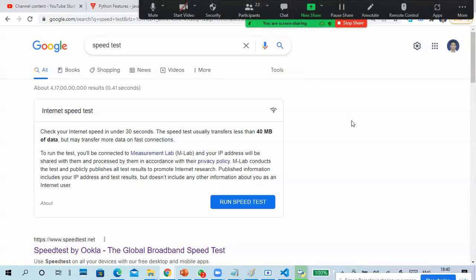It will disturb again. It will disconnect and connect again. So wait, I will change my network.